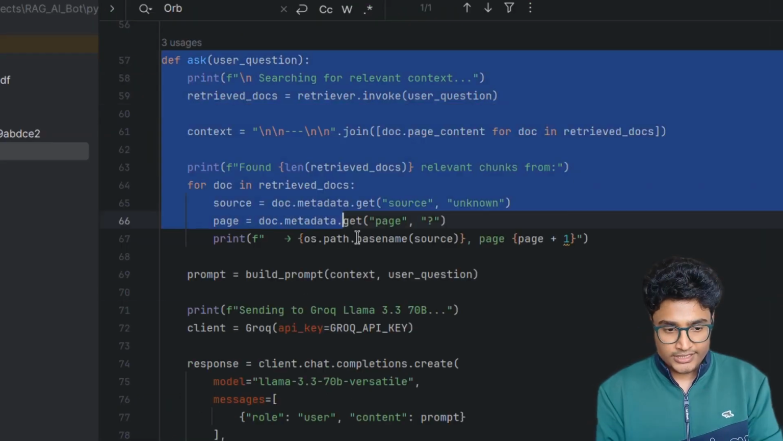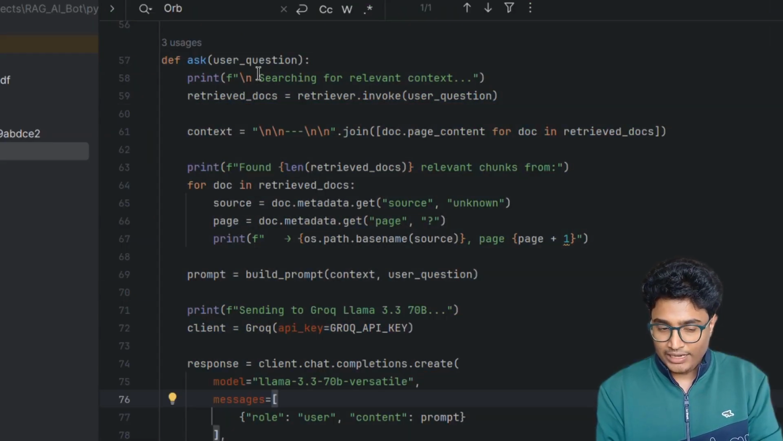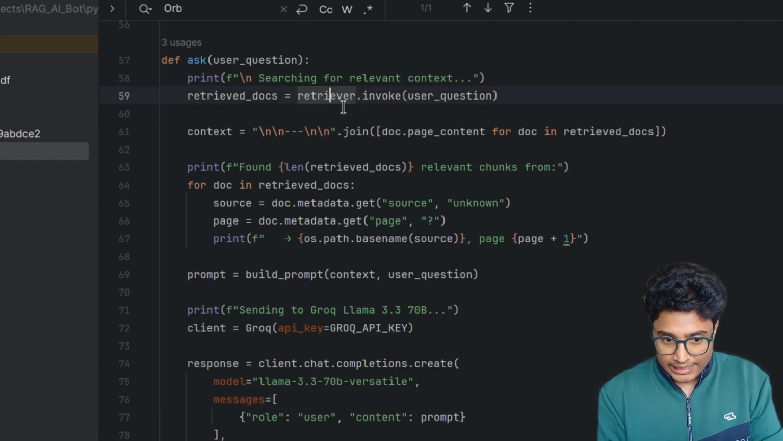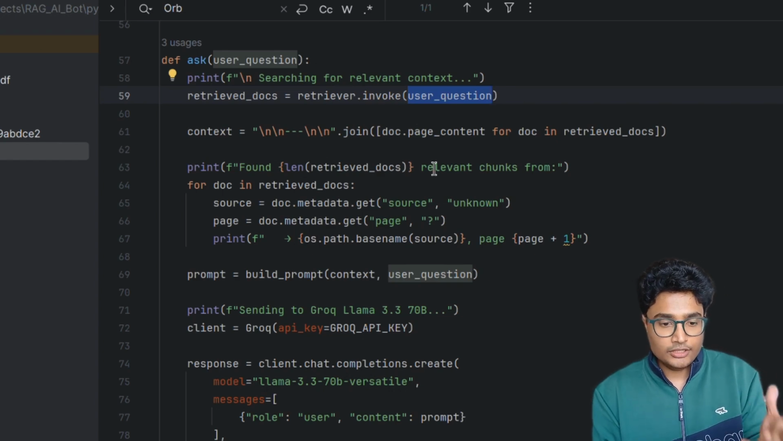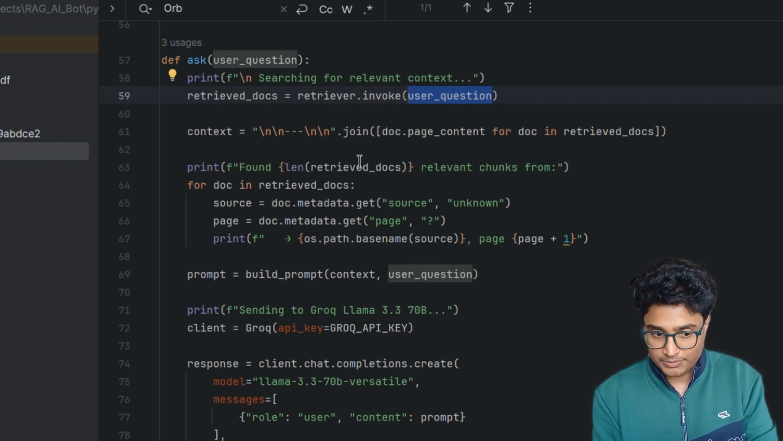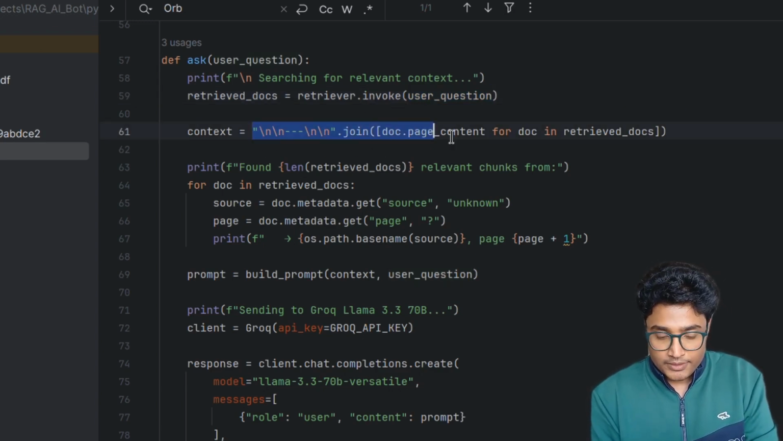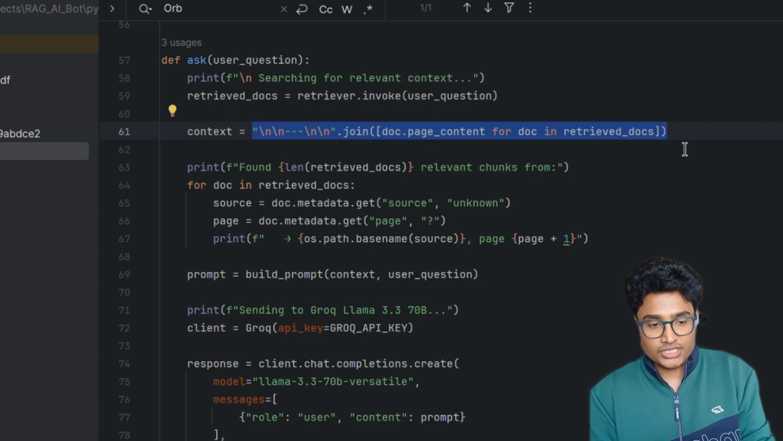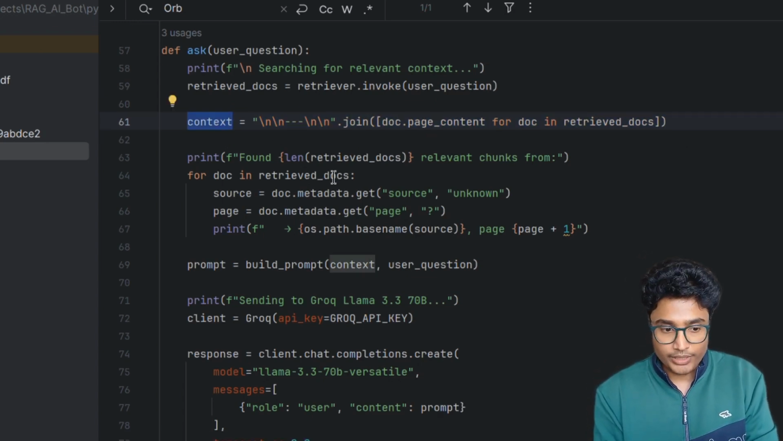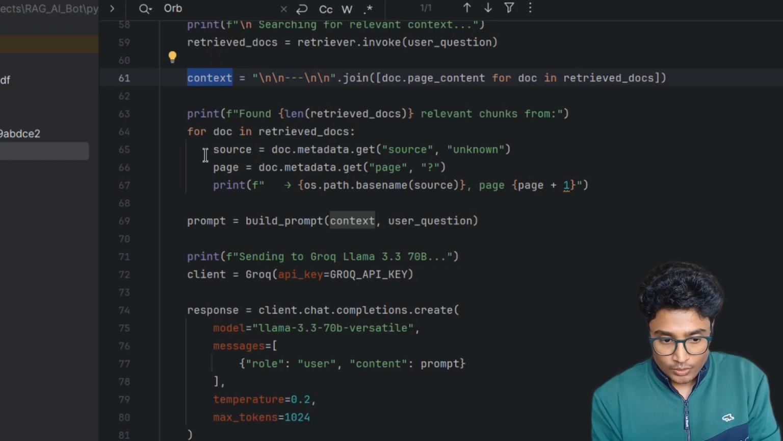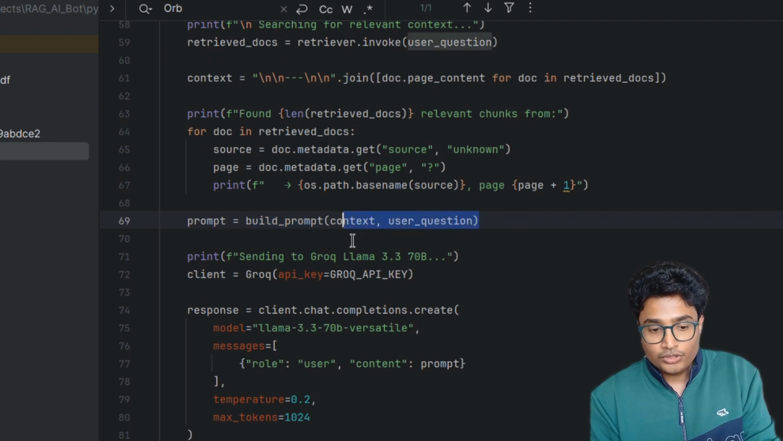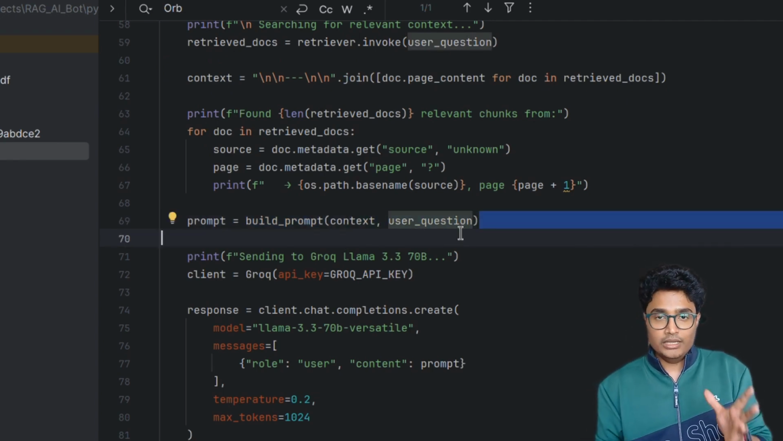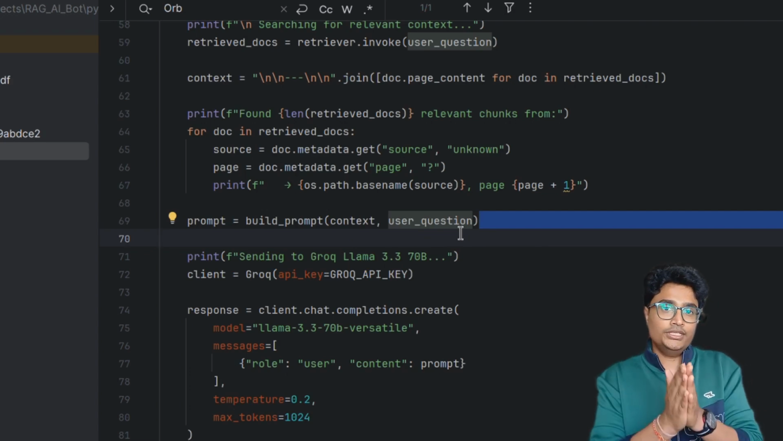Now this is the block where, when I get the user question, it gets searched within the ChromaDB, okay, and it finds the top records. It could be 3, it could be 6, based on your assigned value. Once those chunks come, I'm merging all those chunks and creating the context. Once that context is ready, I am building the prompt and passing both the context and the user question. That's how into that prompt builder we have the question as well as the context.